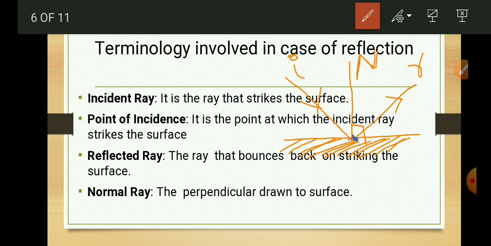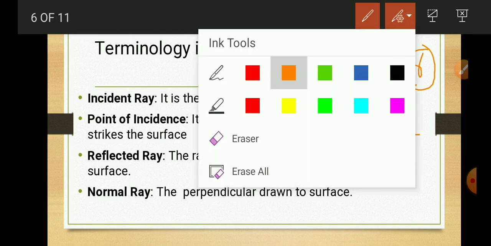So, these are some basic, important terms which help you to understand reflection. The incident ray is denoted by I, the reflected ray is denoted by small r, and the normal is the perpendicular drawn to the surface. The point of incidence is the point at which the ray strikes the surface.